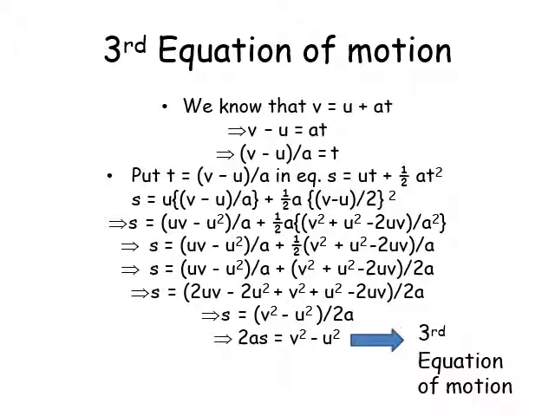For the third equation of motion, we already know V is equal to U plus AT, so V minus U is equal to AT, and (V minus U) by A is equal to T. We have calculated the value of T. Now putting T in the equation S is equal to UT plus half AT square, where the value of T is (V minus U) by A, we can equate it and get V square minus U square is equal to 2AS. This is the third equation of motion.